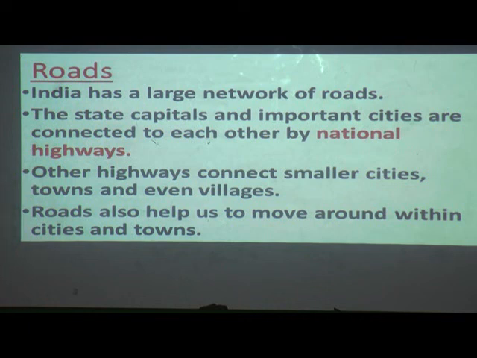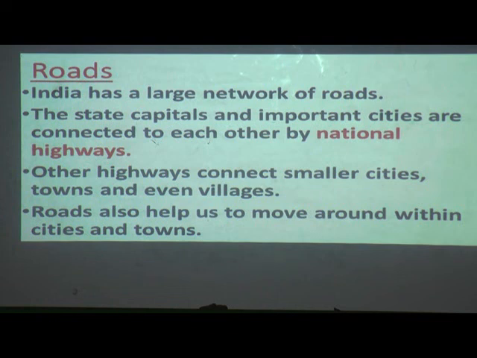Roads also help us to move around within cities and towns. We have roads in colonies and in the cities that help us to take turns and move around within the cities and towns.